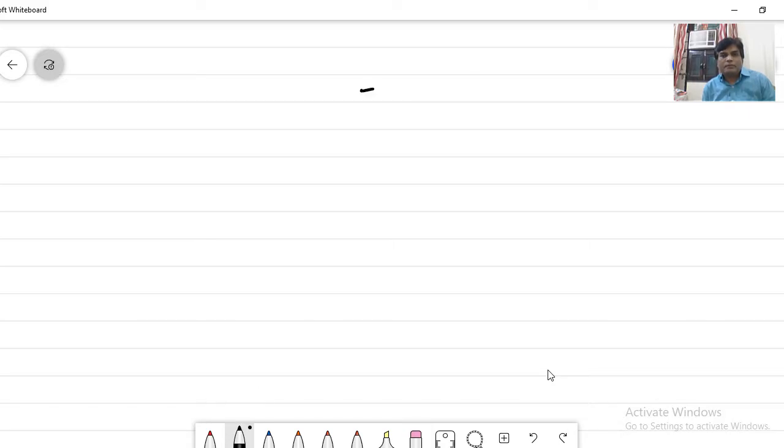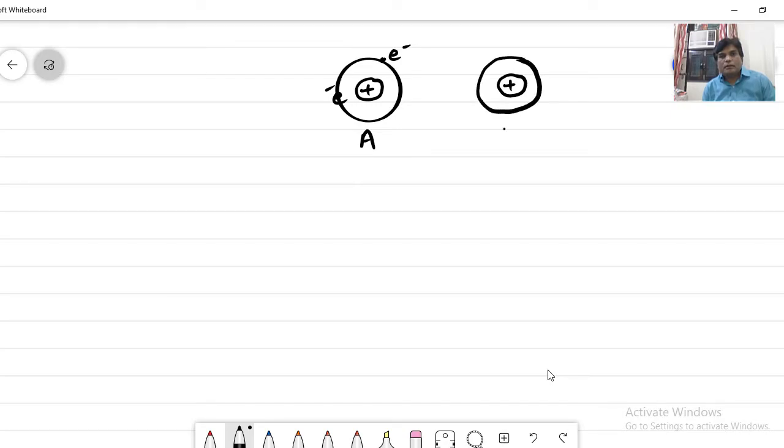Suppose this is the atom of a substance A containing 2 electrons in its outermost orbit, and there is another substance B in which the outermost orbit has a single electron.